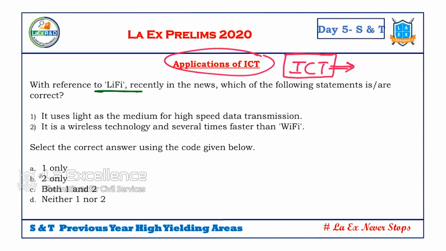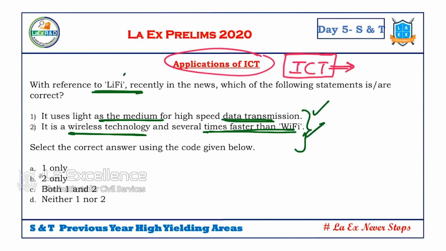Okay, this is a question on light fidelity. Light fidelity is one of the mechanisms with which we are connecting. First, it uses light as the medium for high-speed data transmission. Second, it is a wireless technology and it is several times faster than Wi-Fi. Both are correct, so the answer is C. Li-Fi as a technology of data transmission is a basic issue.